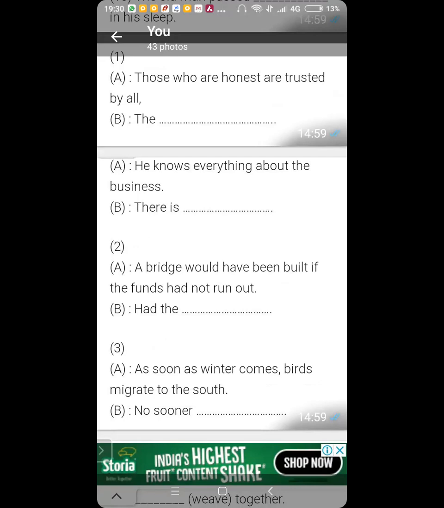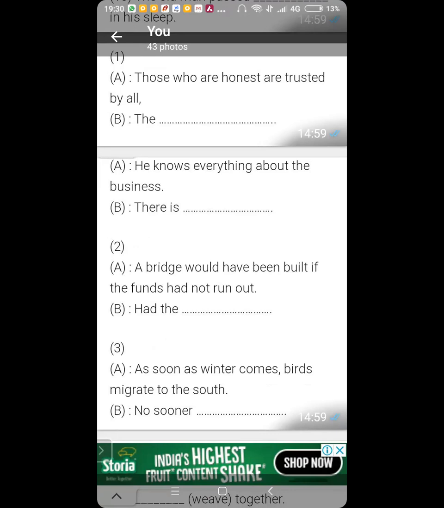Now, Kartike, number 2: The bridge would have been built if the funds had not run out. Ansh, do you want to make an attempt?